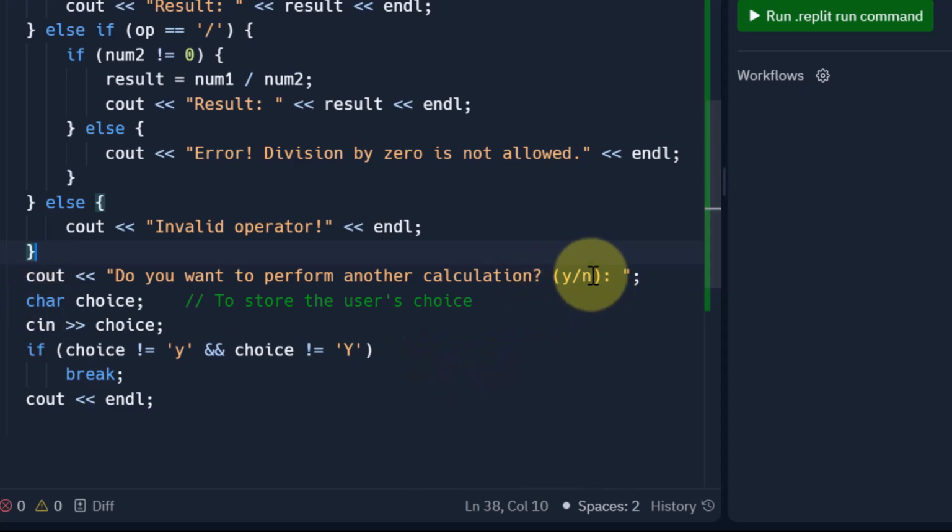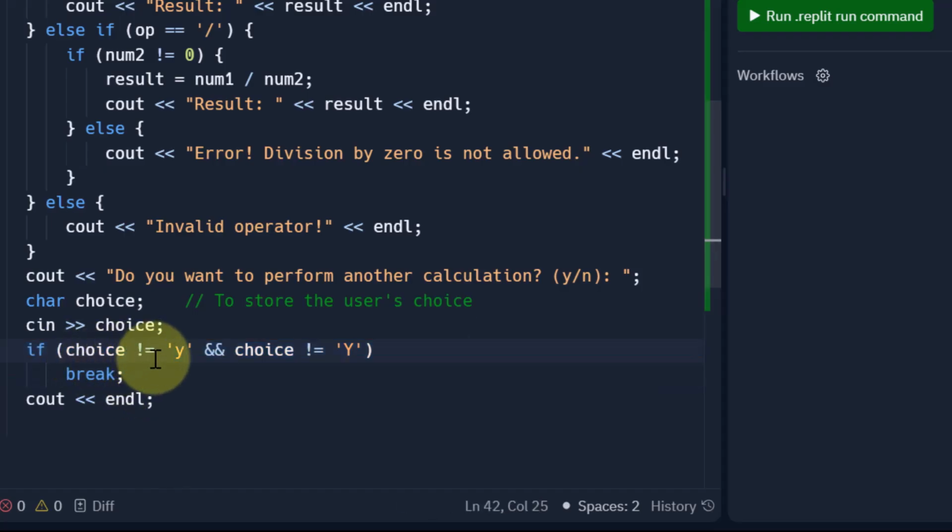And for taking this input, I need another variable. So I call it choice. I have a character variable called choice in order to store the user's choice, whether it is y or n. And we take the input from the user with cin in choice. Whatever user enters, it will be stored in choice. Now I check if choice is not equal to y and choice is not equal to capital Y. Now what does this mean? Let's look at this. We are using another conditional statement over here.